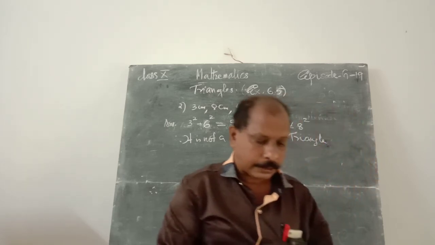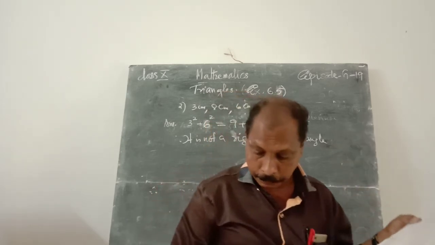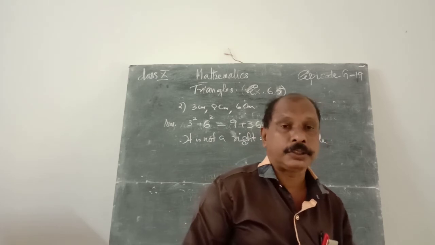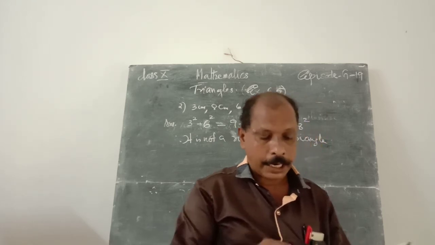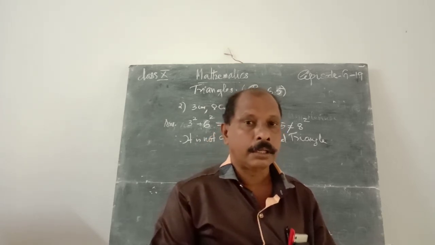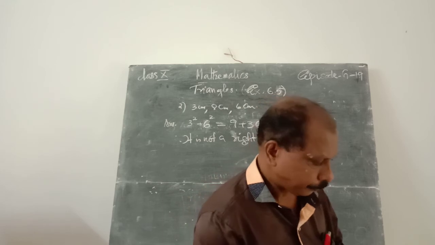Therefore, in that exercise's first question, there are 4 questions to verify whether given values are the sides of a right angled triangle. First 2 we got done. The third and fourth questions of that first question are for your homework. Same question.